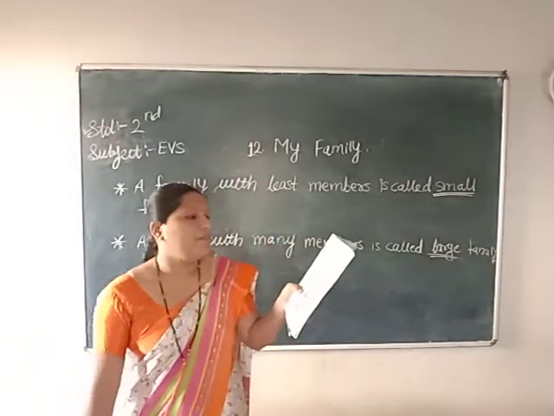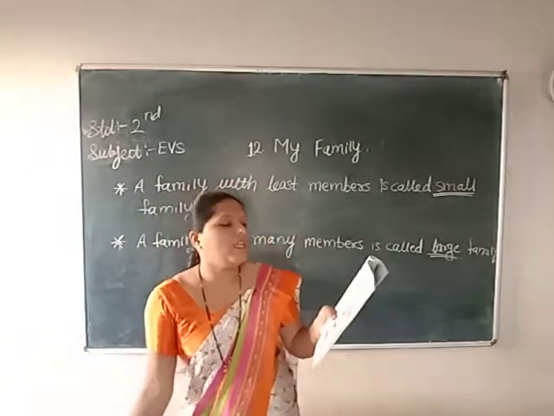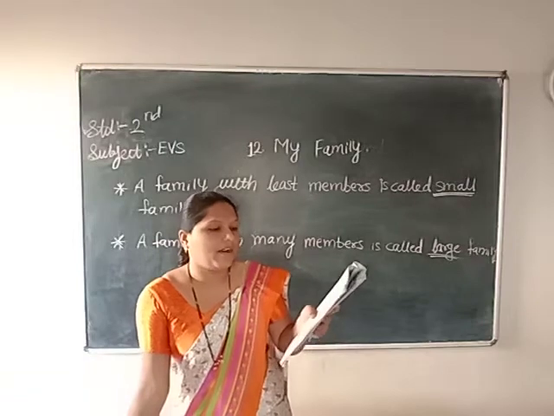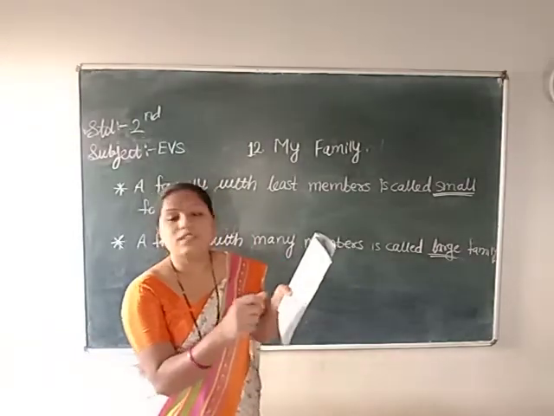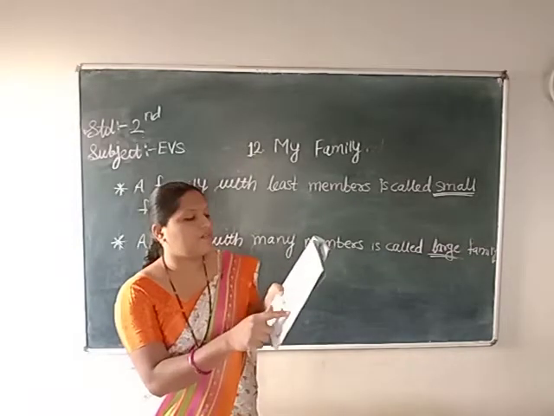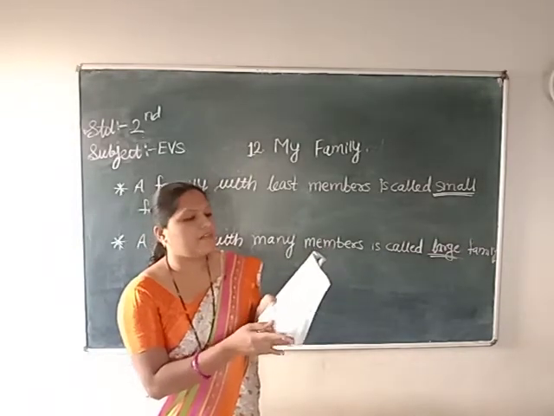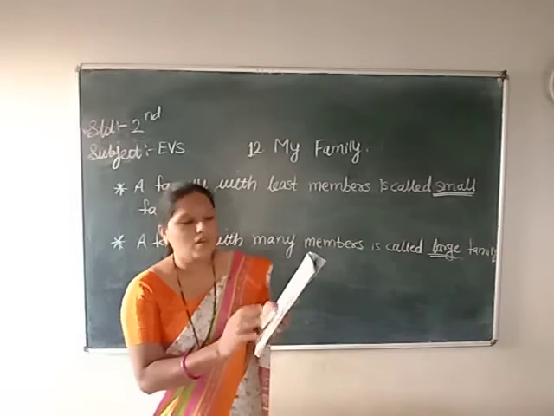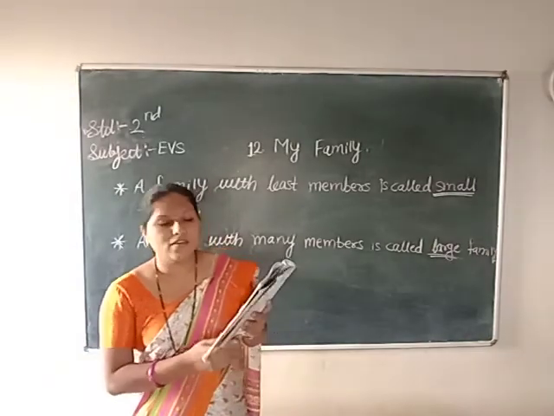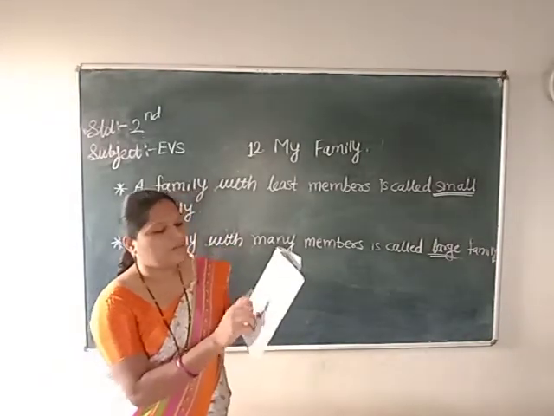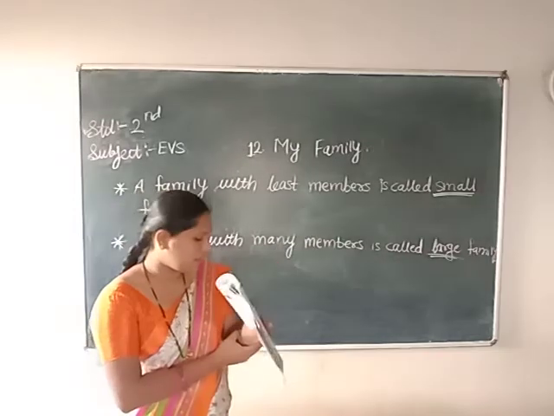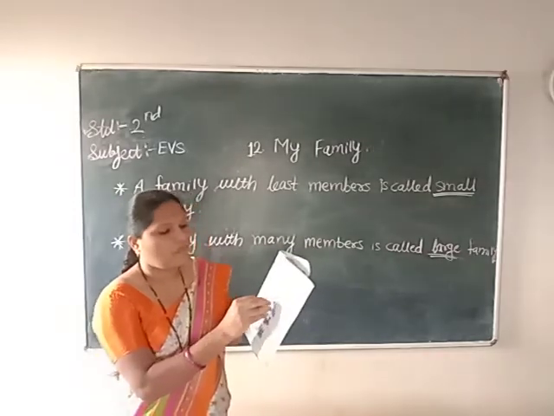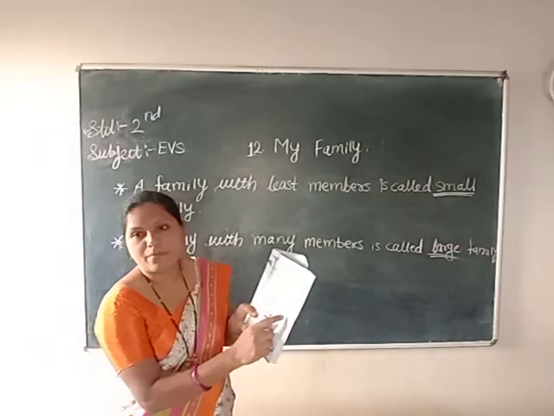Observe the following pictures, count the members in each and write here. So take one pencil, children, you have to write here the number of members in each family. Next, serial number family 2, family 3 and family 4. How many family members are living here in the first picture? Mother, father, grandmother, grandfather, brother and sister. Means there are 6 family members. So write the number 6 here.